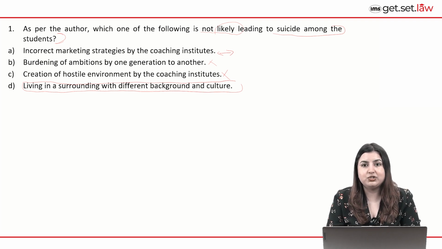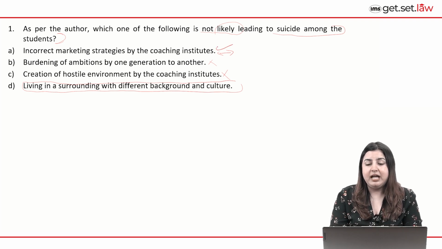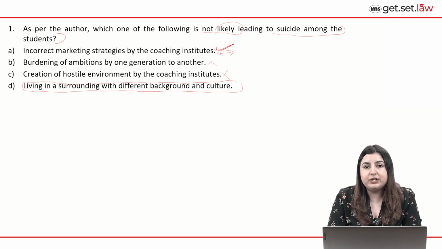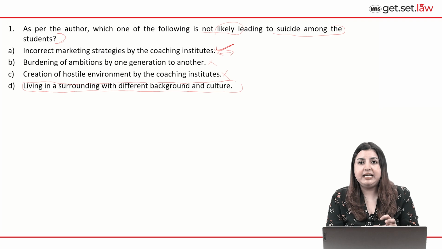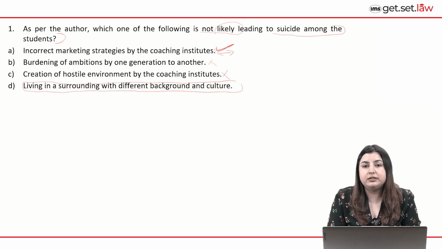And somehow the passage also talks how the incorrect marketing strategies by the coaching institutions veer into ethical gray areas. However, the correct option for this question is A only. And that is so because when we look at the options, we have to choose the factors which can directly help us understand that these are very concerning issues which can cause students to want to take that extreme step.